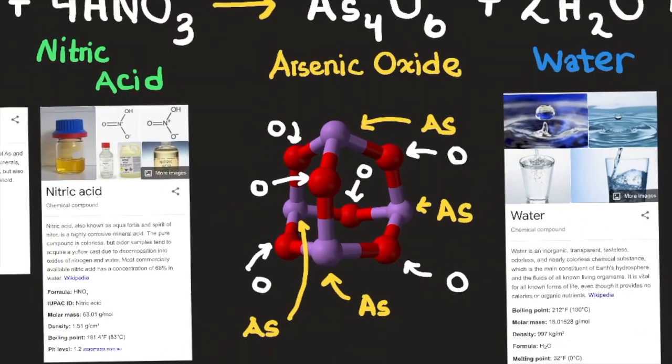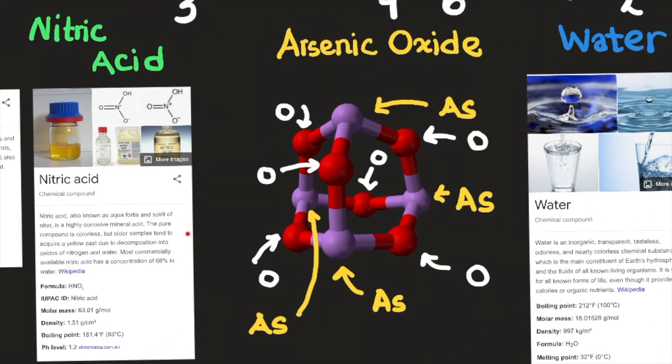Continuing on, here's arsenic oxide. As you can see, we have the molecule here. The red represents the oxygens and the purple represents the arsenic atoms. And that's how it looks like in a 3D configuration.